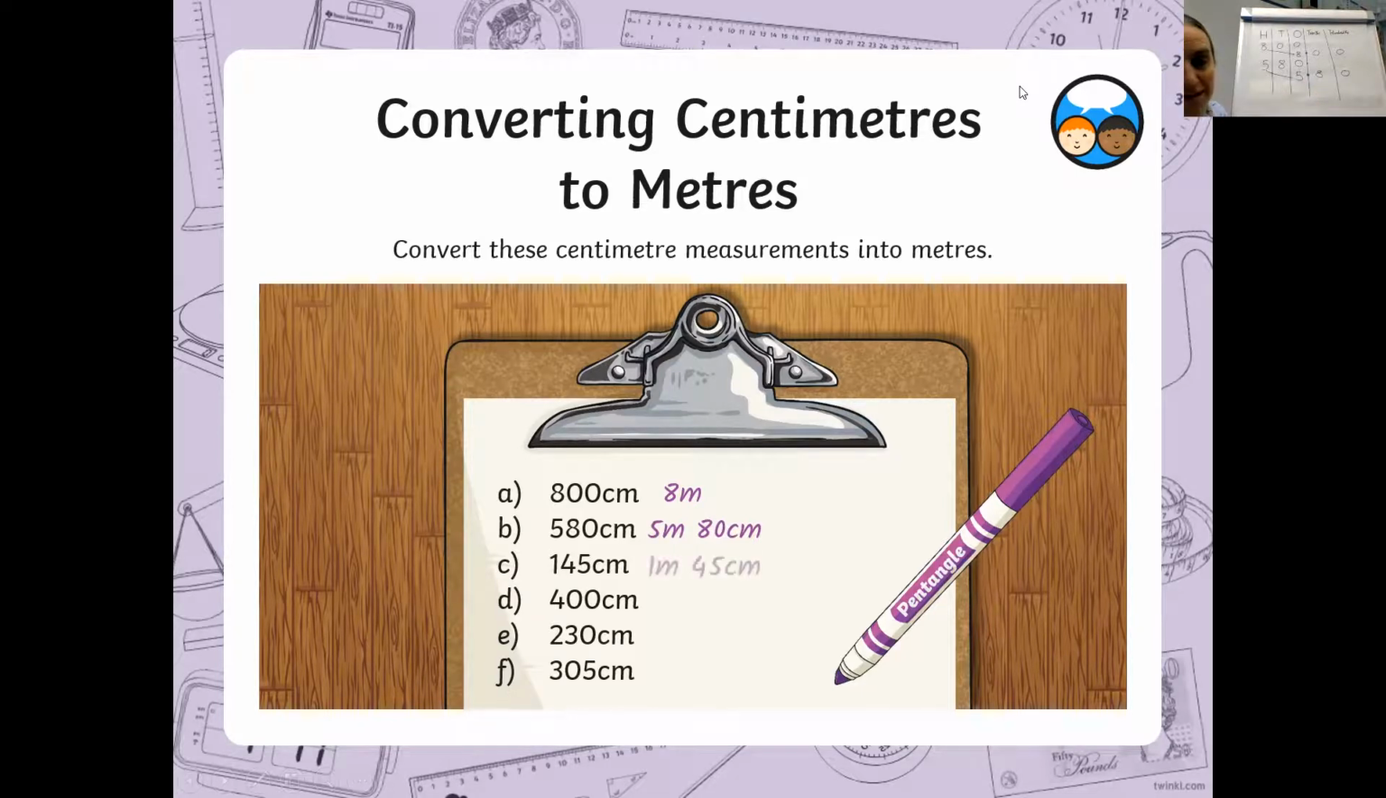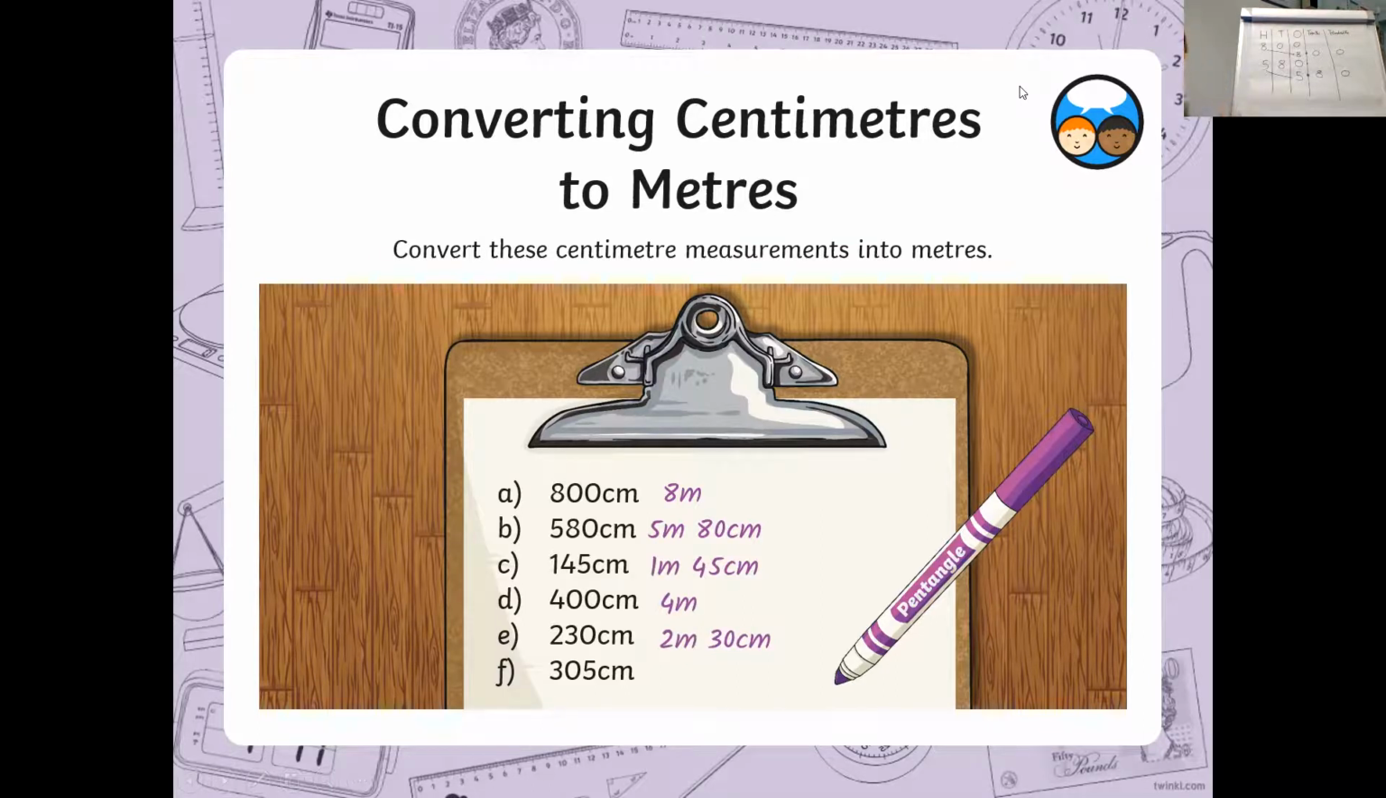You should have done the same with all the others. 145 centimetres is 1 metre 45 centimetres, or 1.45. 400 centimetres is 4 metres. 230 centimetres is 2 metres 30 centimetres, or 2.3 metres.